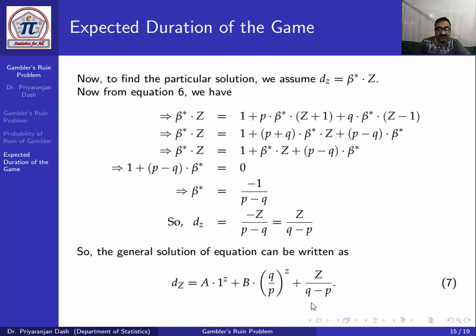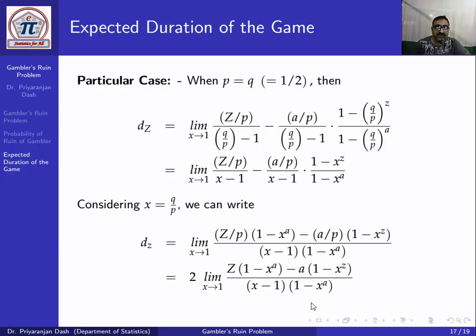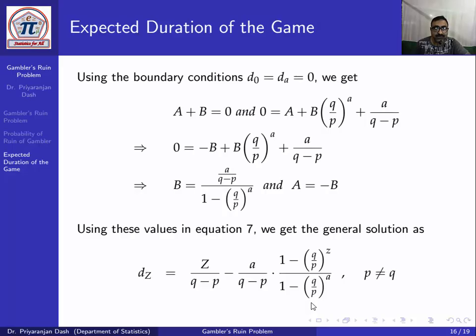Now we have to find the values of the two constants a and b using the boundary conditions. The boundary conditions are d_0 equal to d_a equal to 0. So use z equal to 0, then z equal to a in the previous equation, and solving we get the values of a and b. Now using the values of a and b in d_z, we get the solution d_z equal to z by (q minus p) minus a by (q minus p) into this. So this is the expected duration of the game.